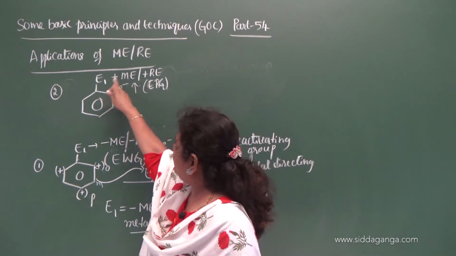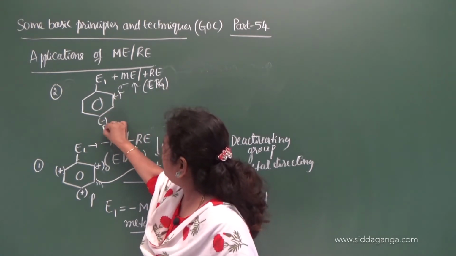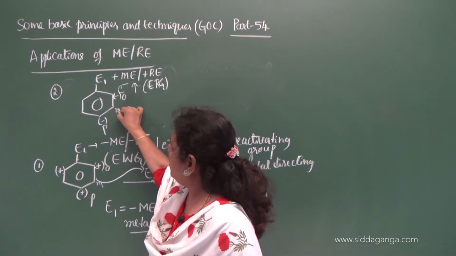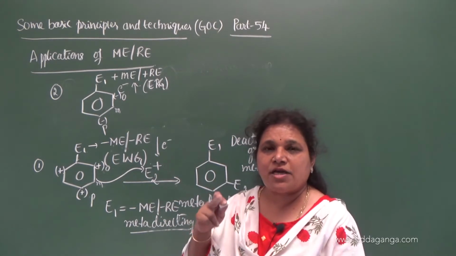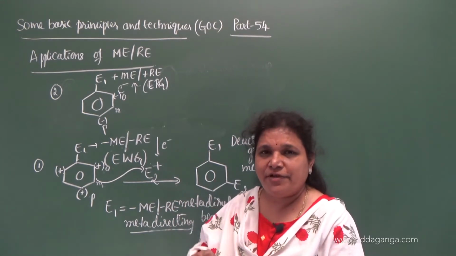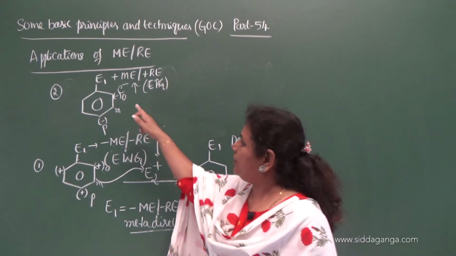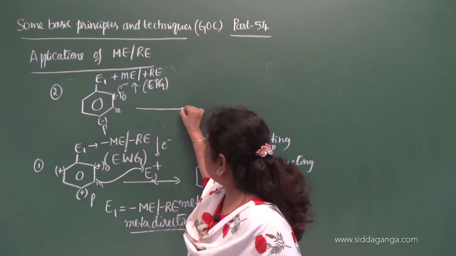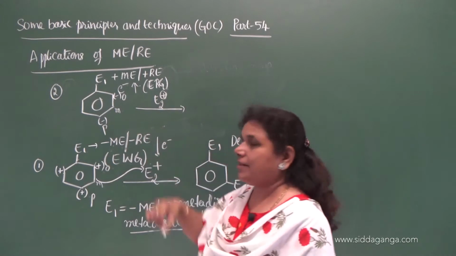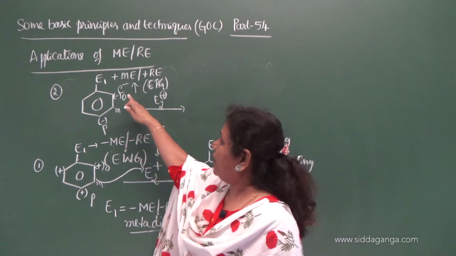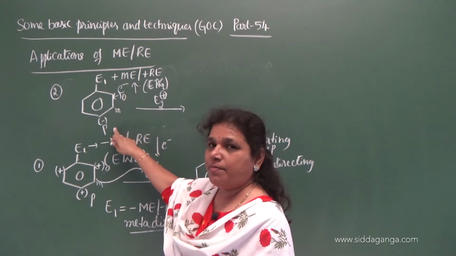Now, whenever a group with plus M effect is present, it develops negative charges at ortho and para positions. Again, no charge on the meta position. What does the negative charge indicate? Negative charge itself indicates they are electron rich sites, correct? So thereby it increases the electron density. Now, when a second electrophile attacks the benzene, where does it attack? Where the electron density is more. Where is it more? At ortho and para positions.